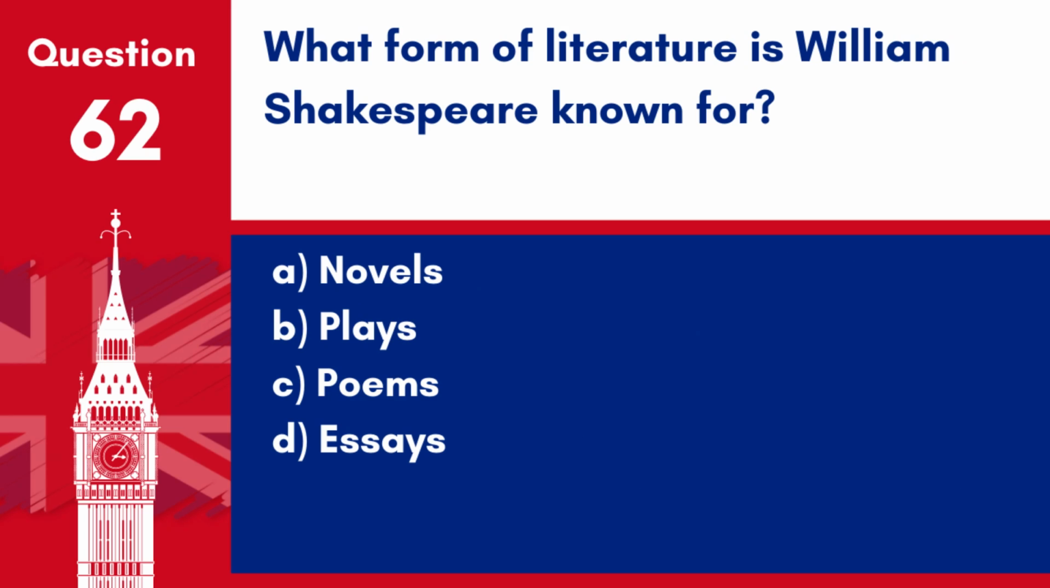Question 62. What form of literature is William Shakespeare known for? A. Novels. B. Plays. C. Poems. D. Essays.